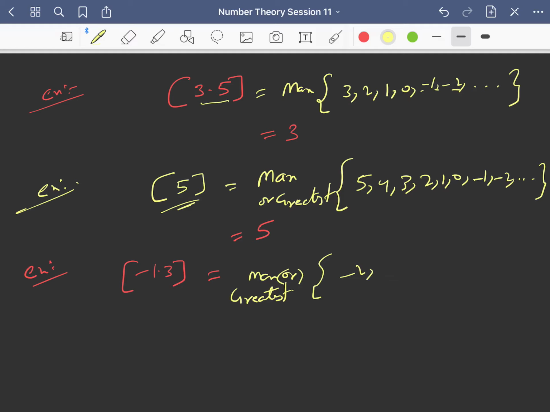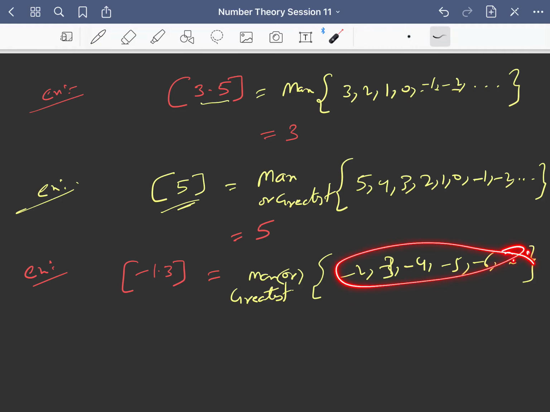Minus 2 is possible, right? Minus 2 is an integer and it is also less than or equal to minus 1.3. Similarly, minus 3, minus 4, minus 5, minus 6 and so on, right? These are all the integers which are less than or equal to minus 1.3.